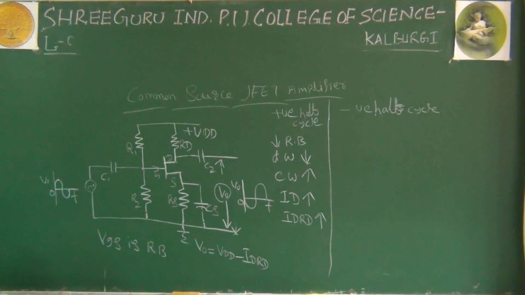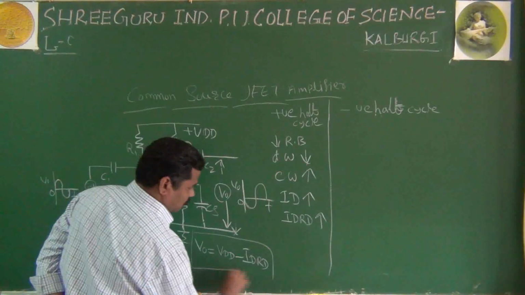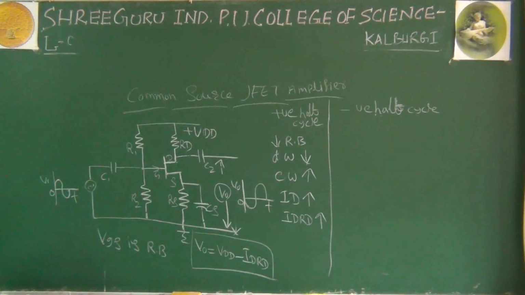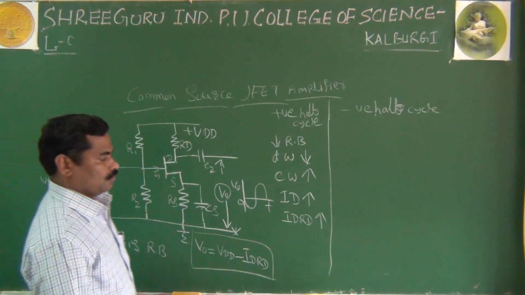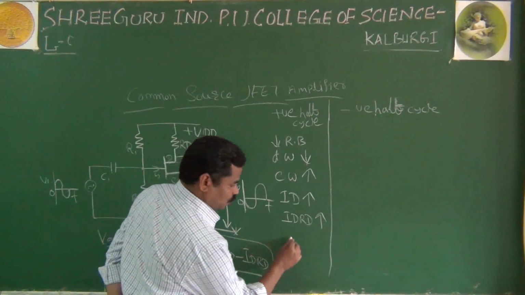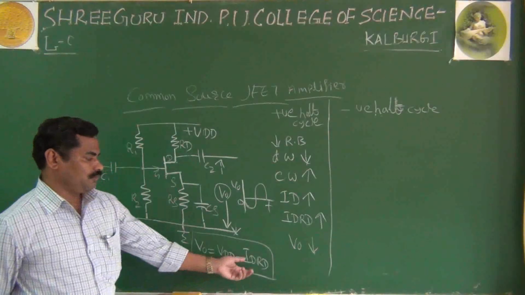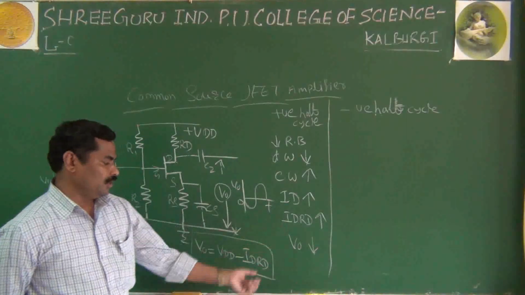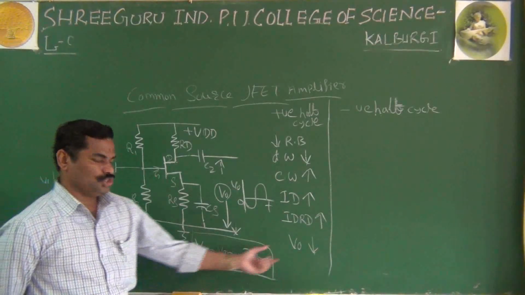It is a very important equation if you apply KVL to the output section of your common source amplifier. The important thing is that ID into RD increases. It means the output voltage decreases, because for this equation, when ID into RD increases, we are subtracting a larger value. So the output voltage decreases.